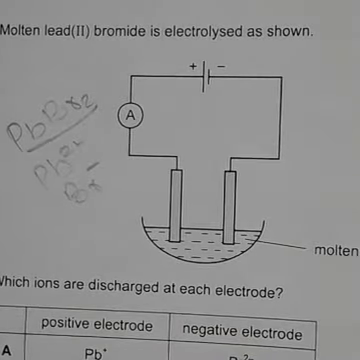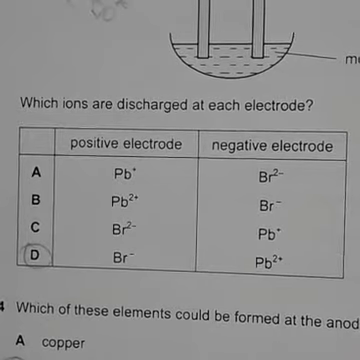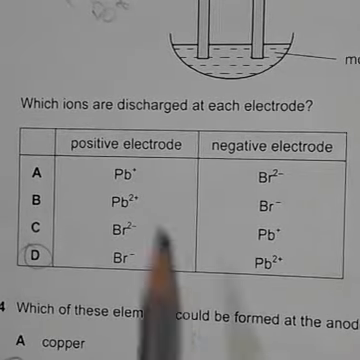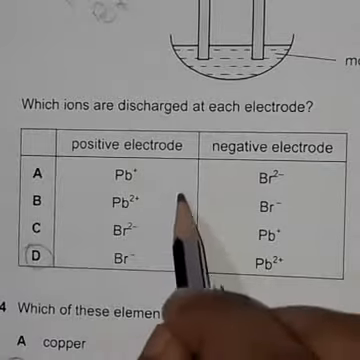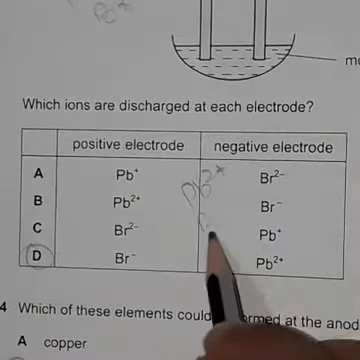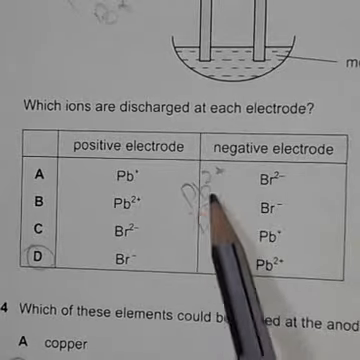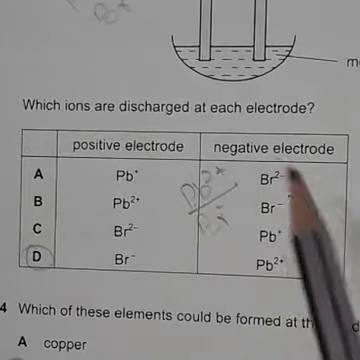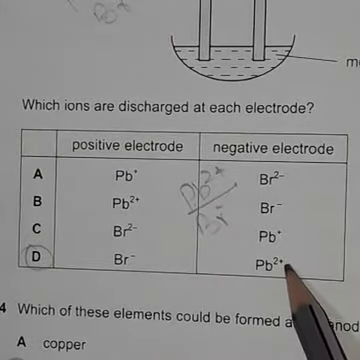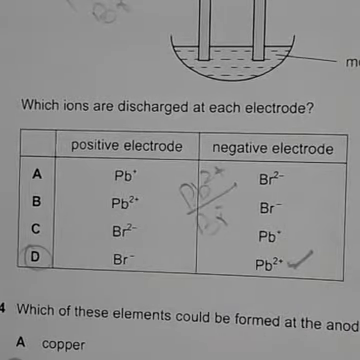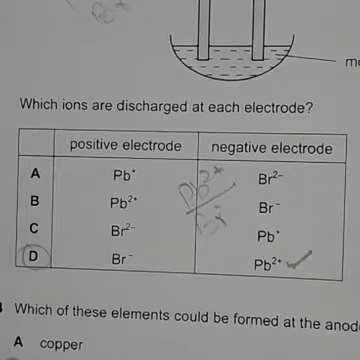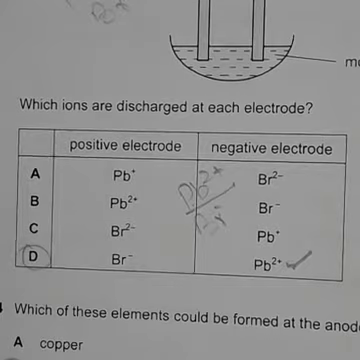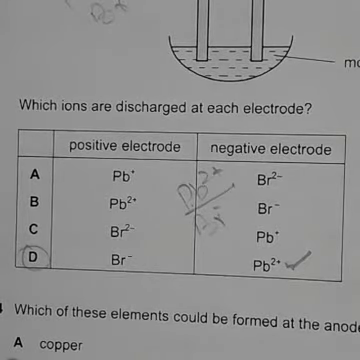So you have to choose here at the positive electrode. I told you there is Pb2+ and Br minus. So Pb2+ will go to the negatively charged electrode. Also understand lead bromide is PbBr2, so it is Pb2+, not Pb+. And Br minus, a halogen, has a single negative charge.